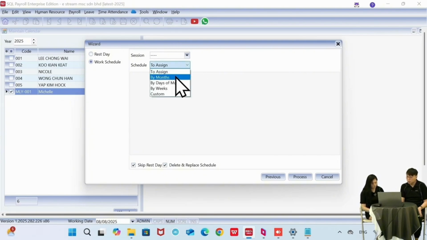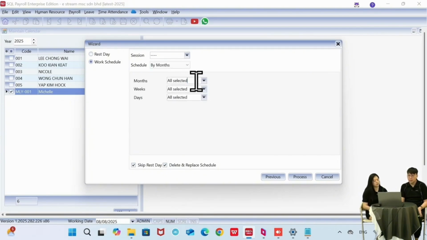Schedule, we will go by months. You can see here month is all selected, weeks is all selected. If the employee's calendar is fixed, then we can directly choose all selected. And for the days, we exclude Sunday and Saturday because this is their rest day. So we can just exclude it and then we process.